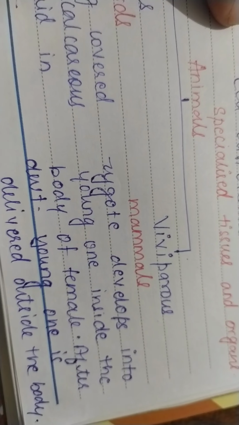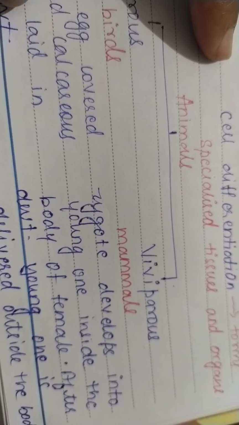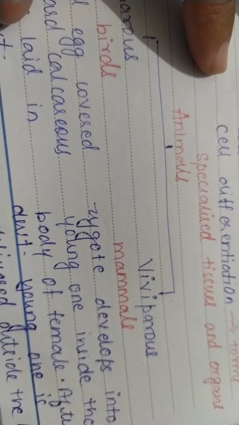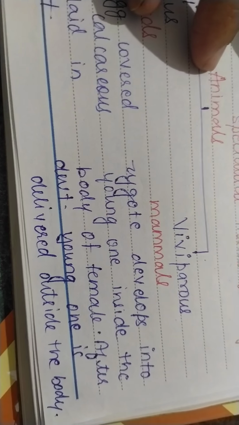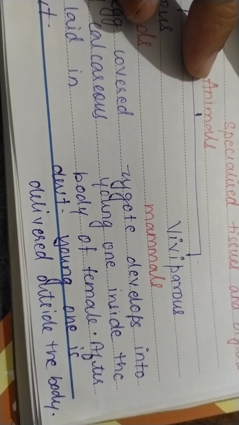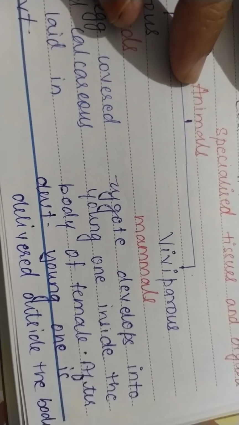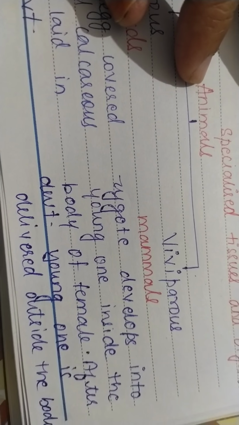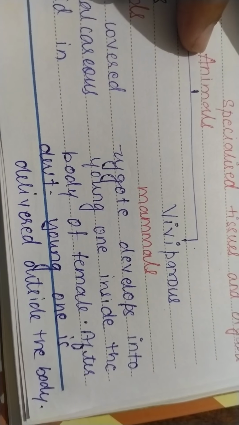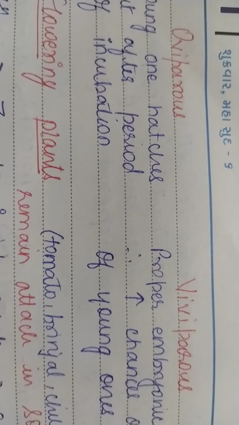In viviparous animals, the examples are mammals, where the zygote develops into the young one inside the body of the female. There is a certain period of development until it reaches a certain stage. The period of development is known as gestation, and after the gestation period is over, after the embryo has developed to a certain level, the young one is delivered outside the body. The period of development is different for different species. For example, for humans it is 9 months. For elephants it is 2 years.